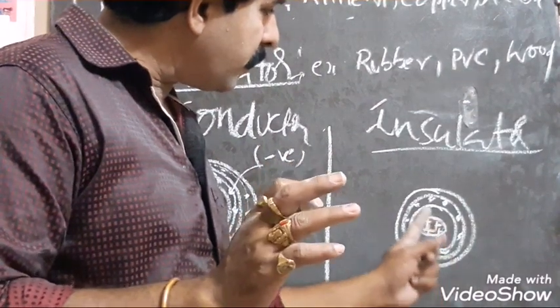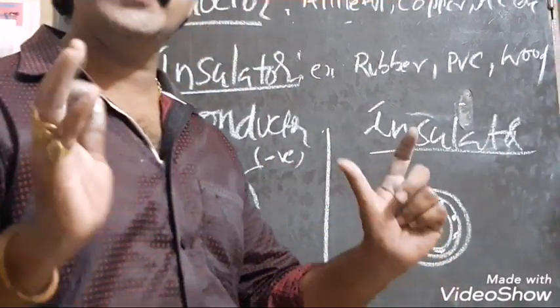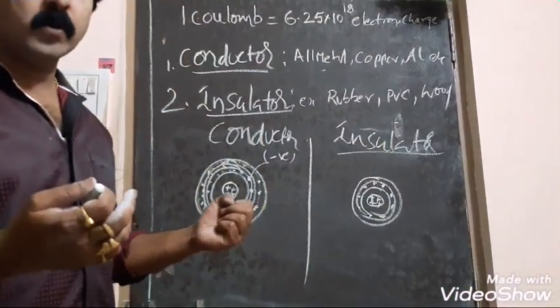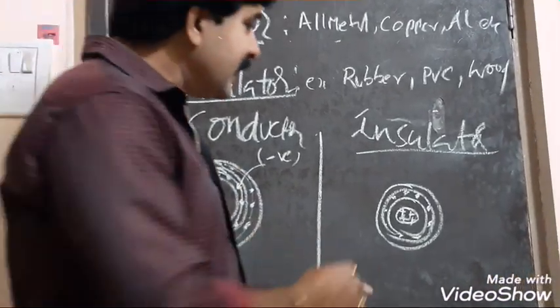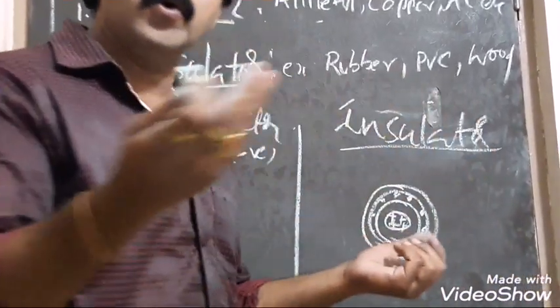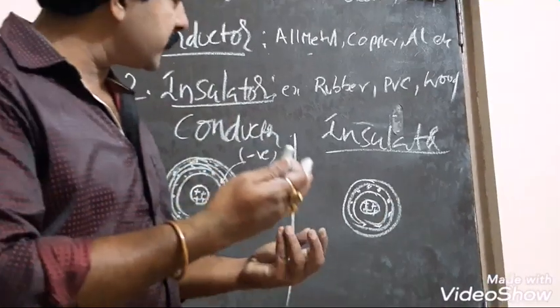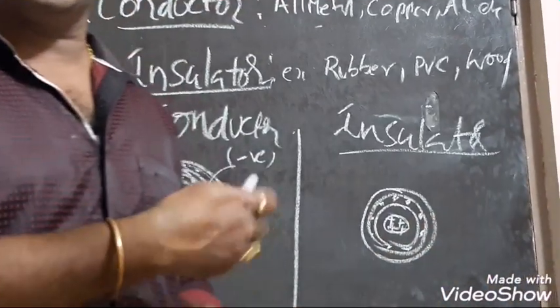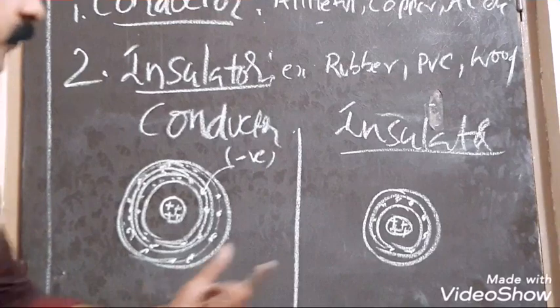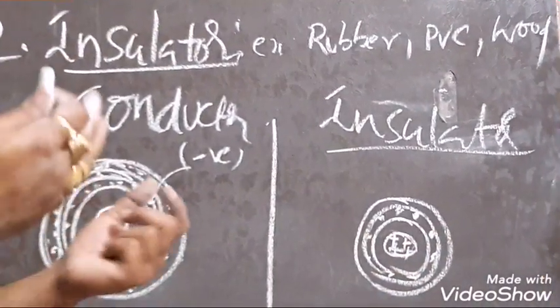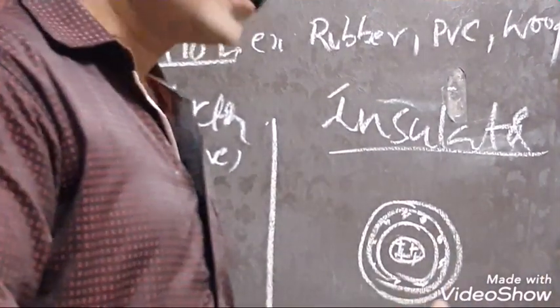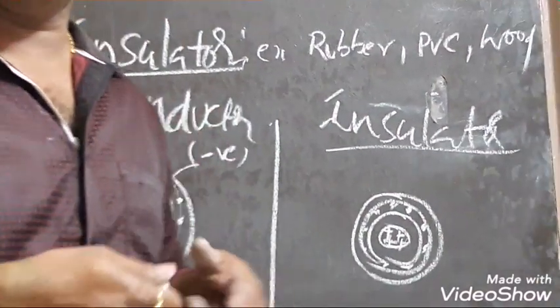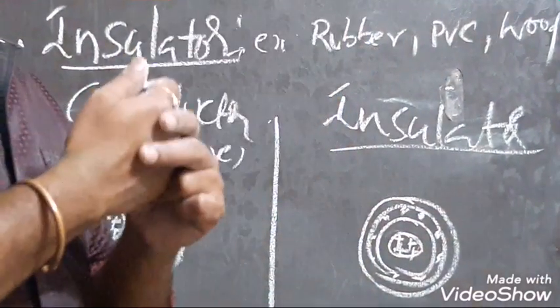The electrons are bound by the nucleus very tightly. There is no free flow of electrons, no free space for the electrons to move freely. These electrons can't participate in the flowing of current.